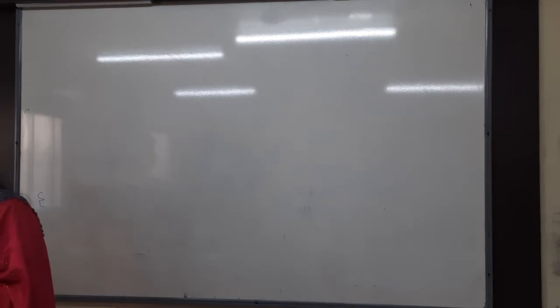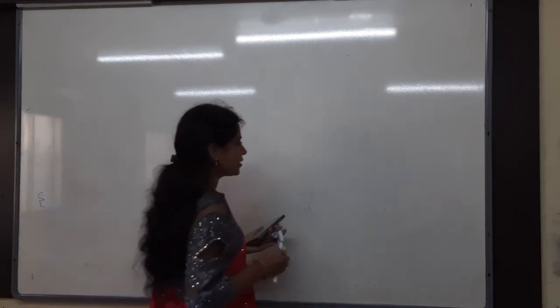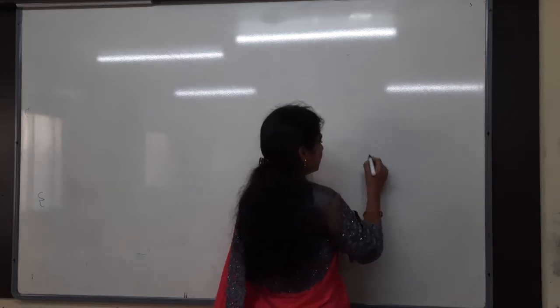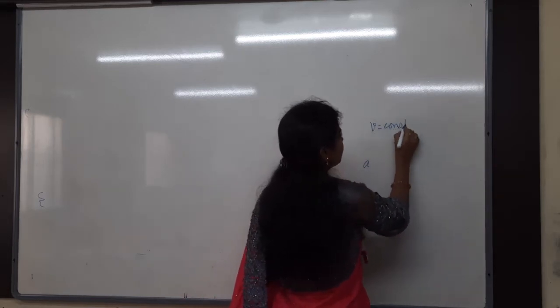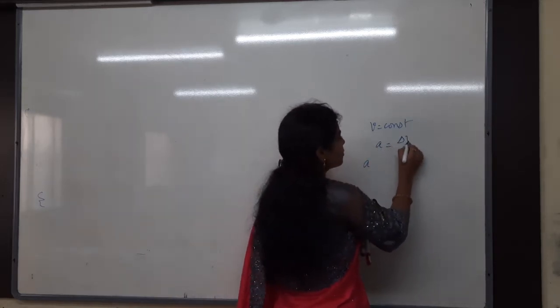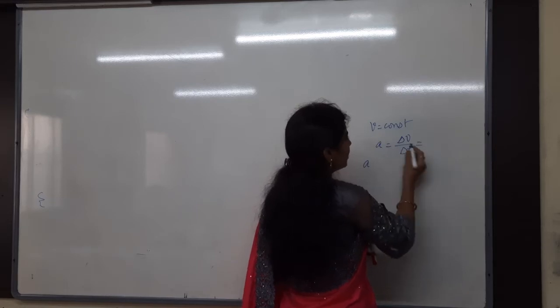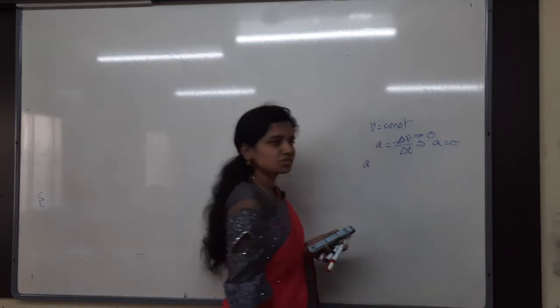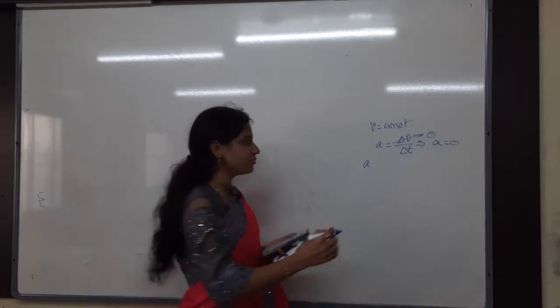Uniform acceleration means acceleration is constant, that's it. Whenever there is uniform velocity, acceleration is 0. But it is not necessary that whenever the acceleration is constant, the velocity should be 0. Whenever V is constant, acceleration becomes 0 obviously. Why? Because a equals delta V by delta T. Delta V becomes 0, so acceleration also becomes 0.